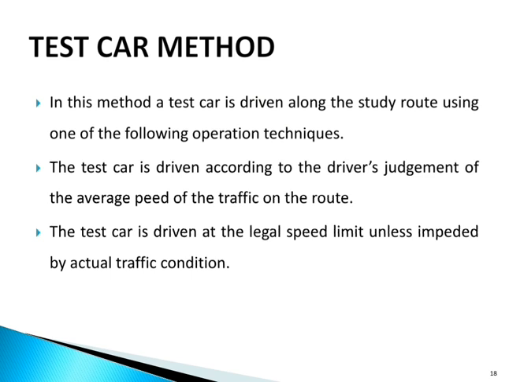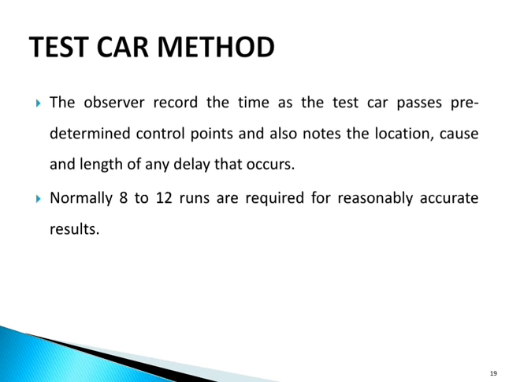And second, the test car is driven at the legal speed limit unless impeded by actual traffic conditions. The observer records the time as the test car passes predetermined control points and also notes the location, cause and length of any delay that occurs.